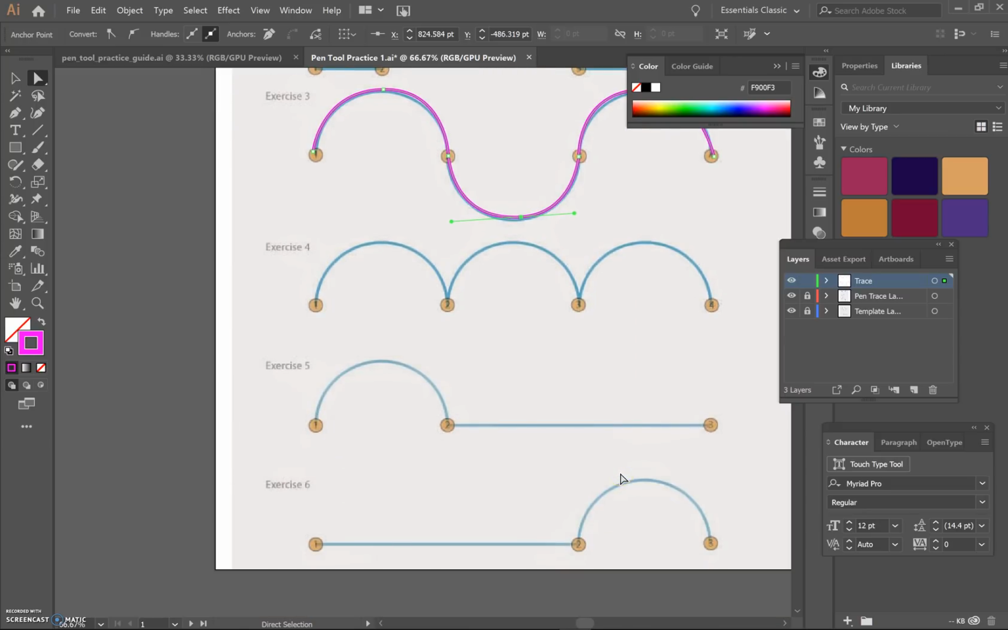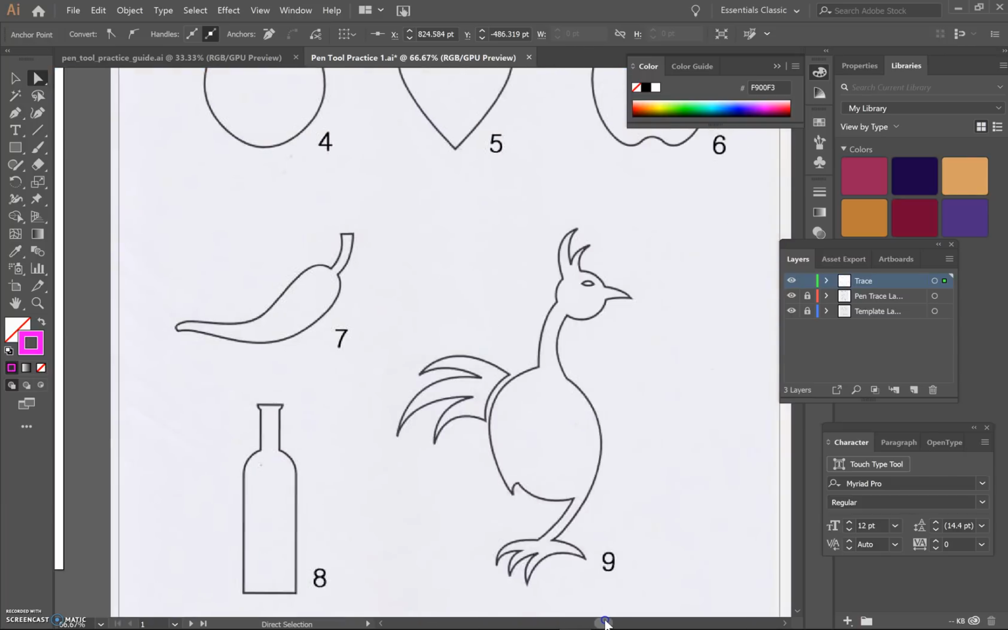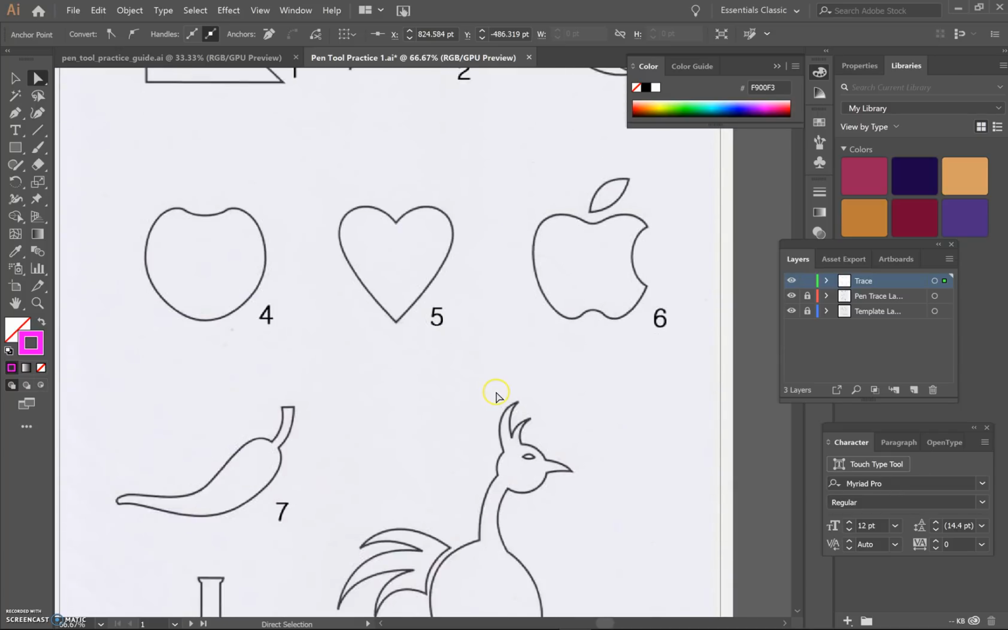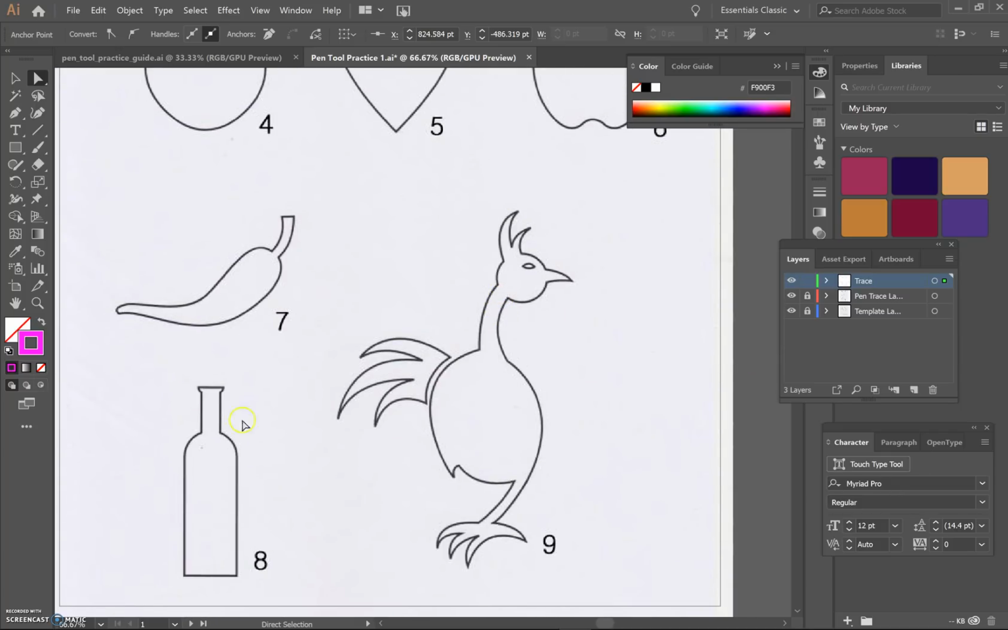Okay, the rest seem fairly simple. And then you're going to slide over to the right, and you're going to work on these shapes here. Okay, so there's a total of 9 more.